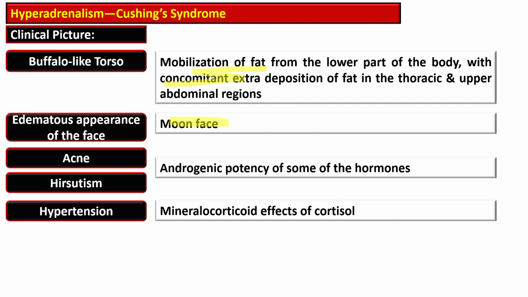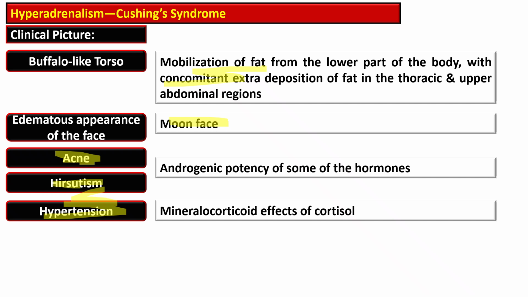There are changes in skin and hair. There is oily skin, and there is also hirsutism due to effects of the androgens. There is presence of purple striae or stretch marks on the abdomen, thigh or breast due to protein breakdown and skin thinning. There is hypertension that is present in about 80% of patients, and it is caused by cortisol's mineralocorticoid-like activity leading to sodium and water retention. Cortisol increases the sensitivity of the blood vessels to catecholamines, further raising blood pressure.